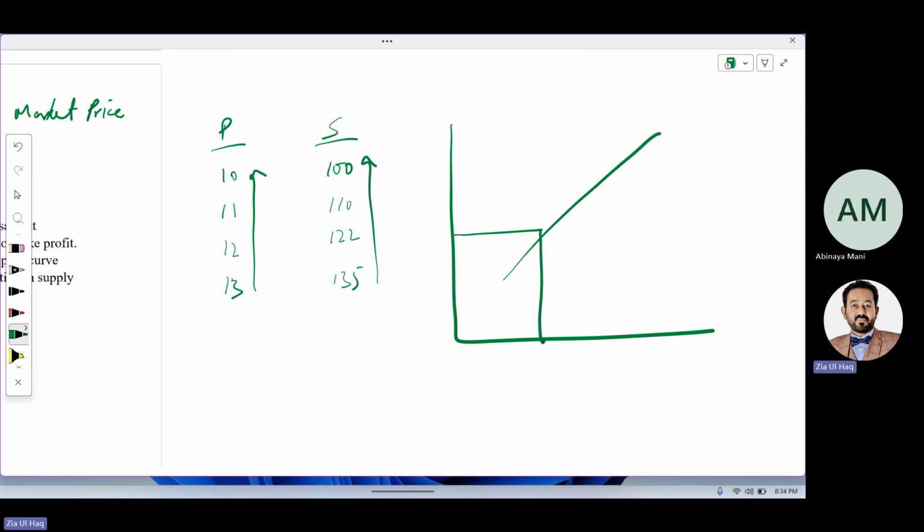Price is this, supply is this. Price increases, supply increases, price increases, supply increases. So this will be called the supply curve going upward from left to right. If there is a change in price, we will call it contraction and expansion of supply.